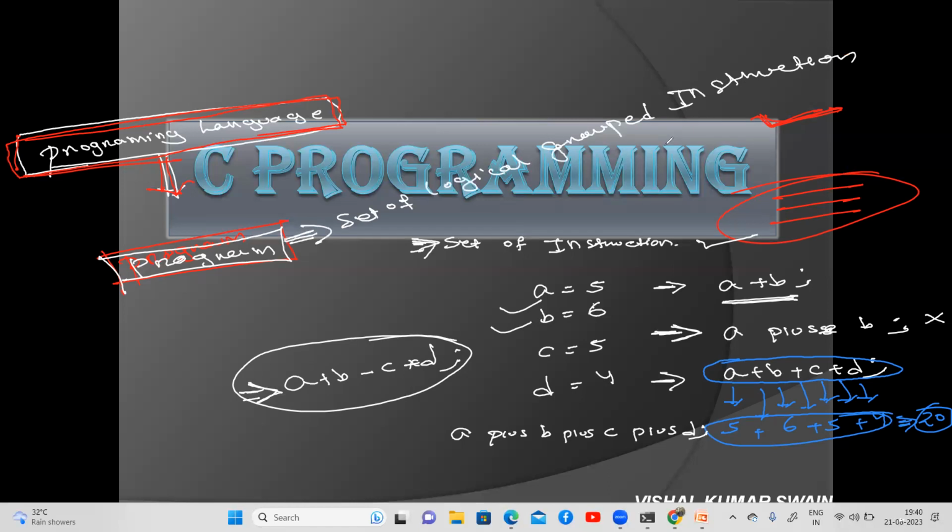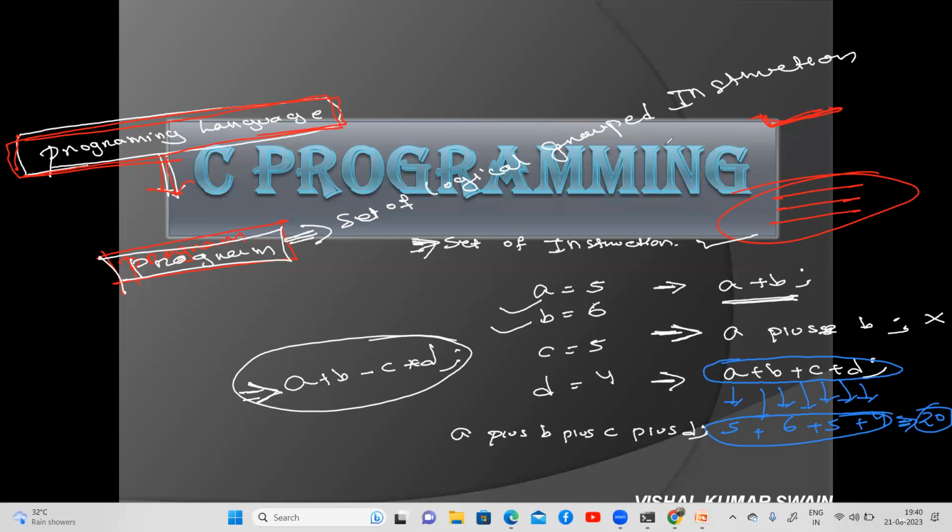So now you already know why we learn a programming language: to communicate with the system. After learning it successfully, you are eligible to write code, and that code is nothing but the program. And now, the program is nothing but what?